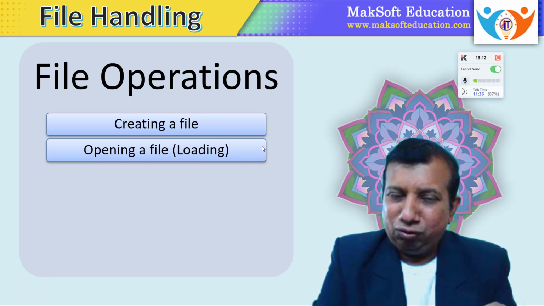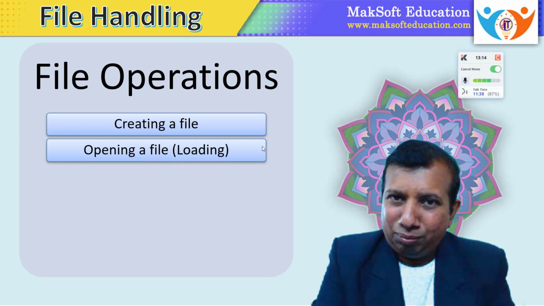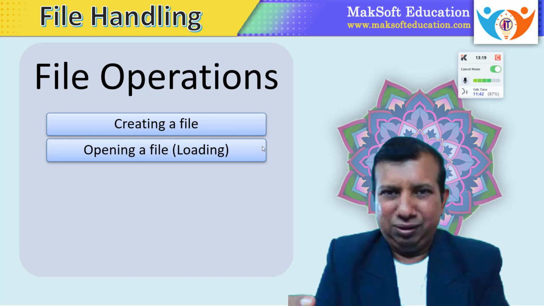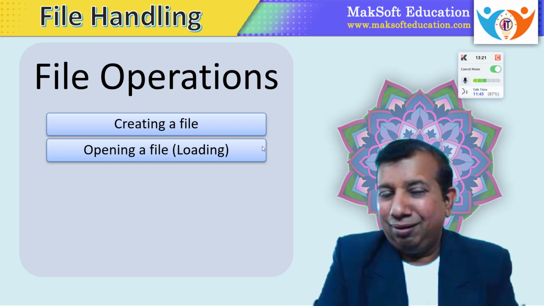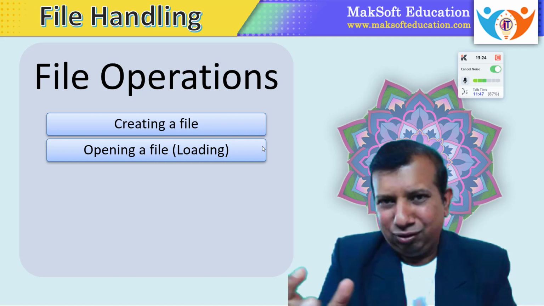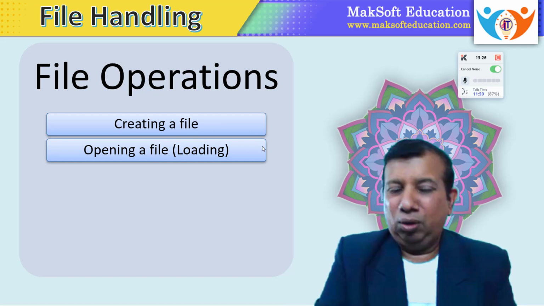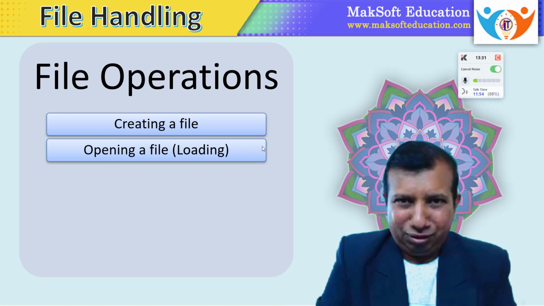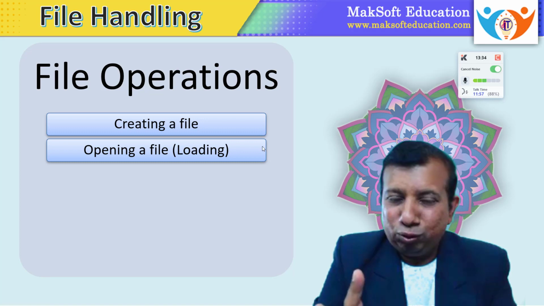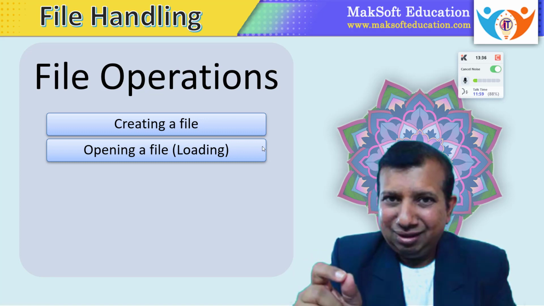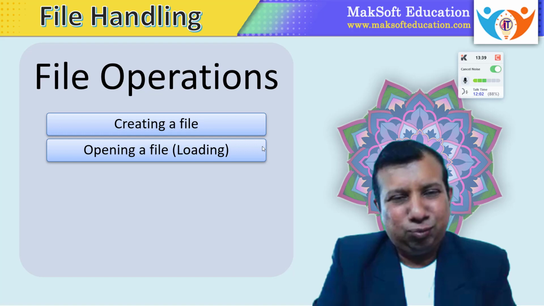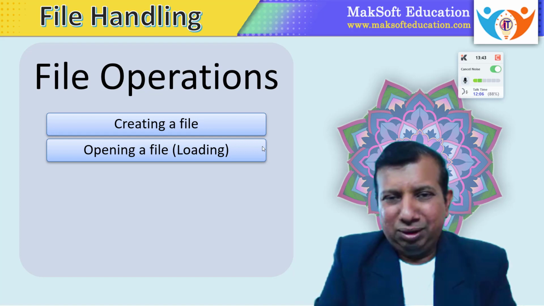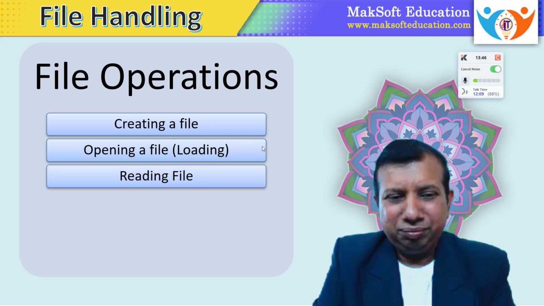Opening a file means loading that file from a permanent storage device to volatile memory, that is your RAM. So fetching the file from hard disk to RAM is called opening a file. Now if you want to create a new file, again we can use the fopen function, that is the file opening function. To open a file, we are going to use a specific function in C, that is fopen. F stands for file and open means opening a file. We will discuss this function in detail later on.